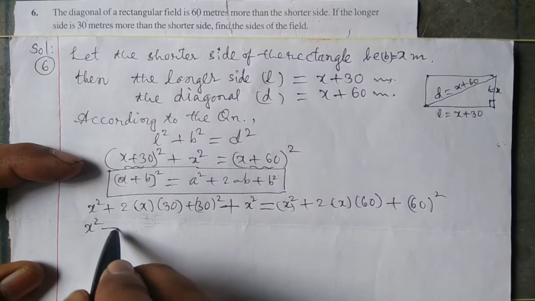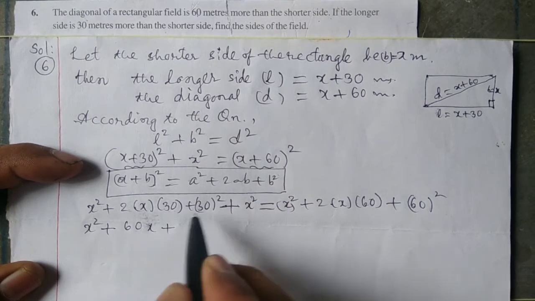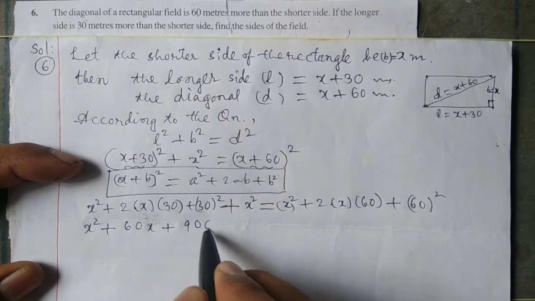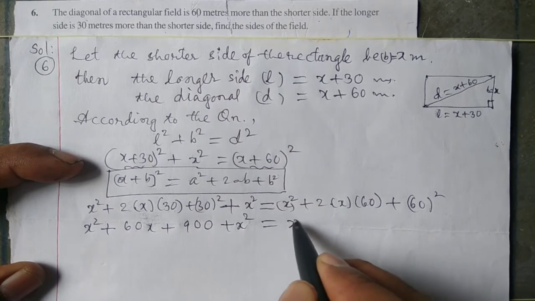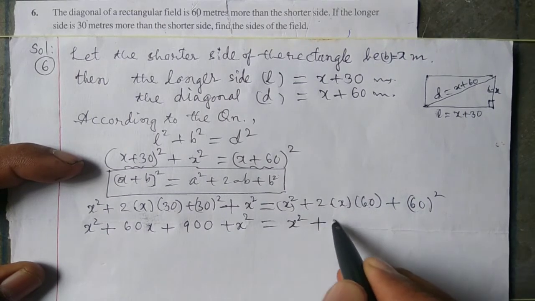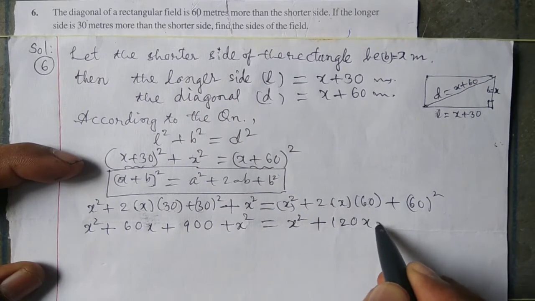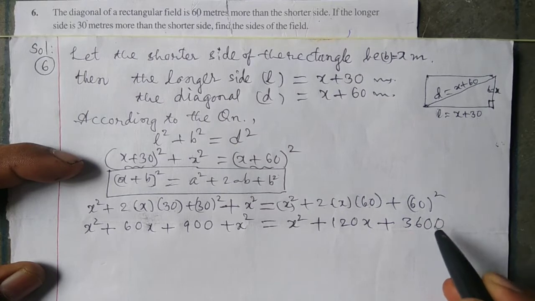That is x square plus 60x plus 900 plus x square is equal to x square plus 120x plus 3600.